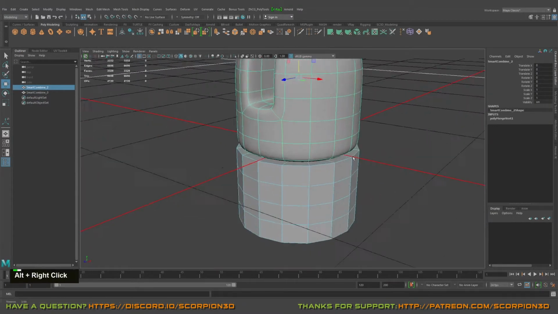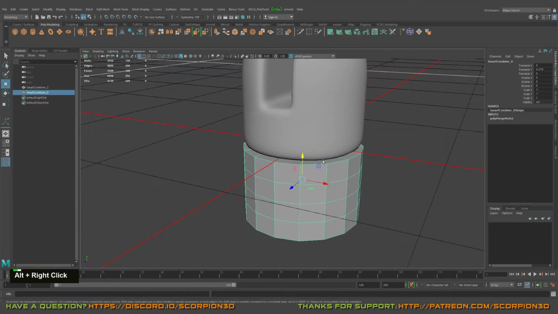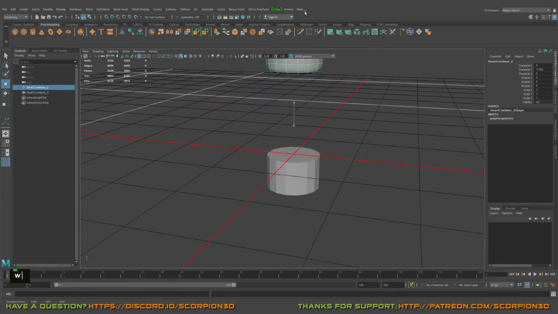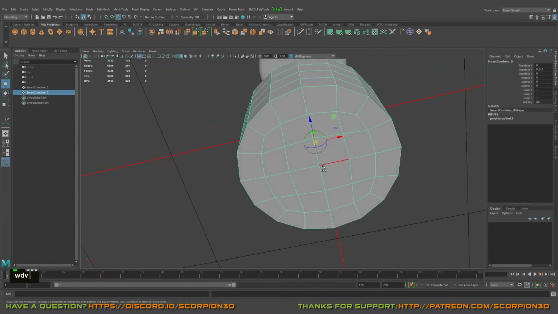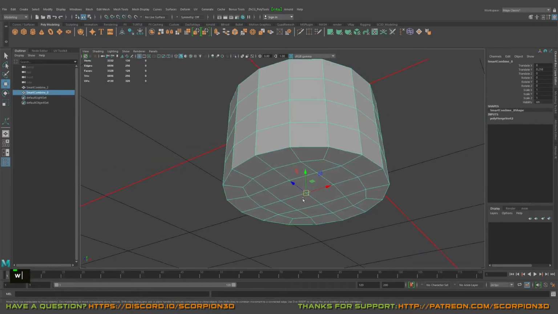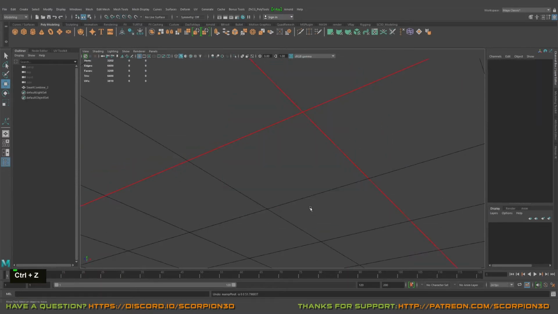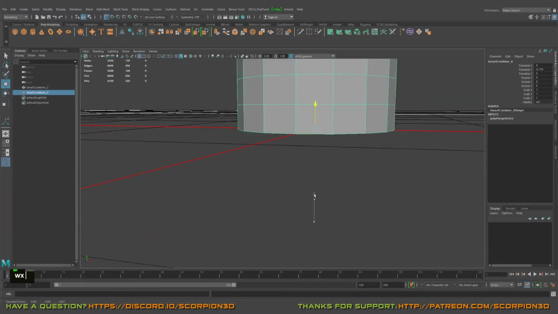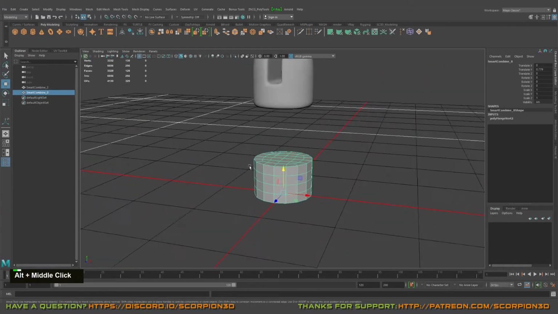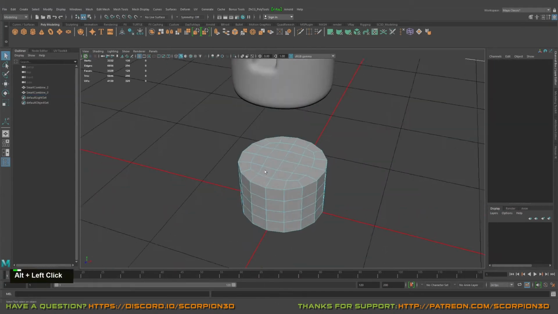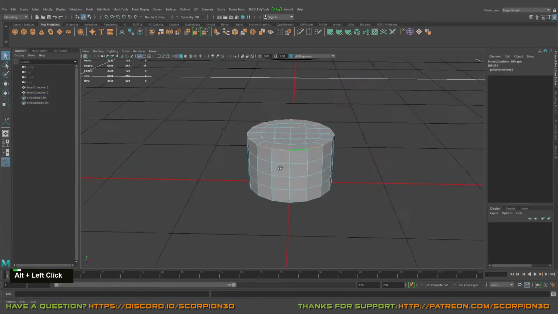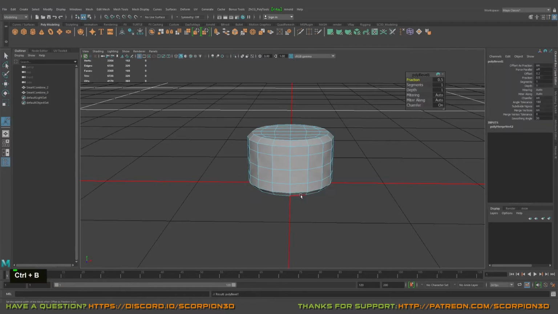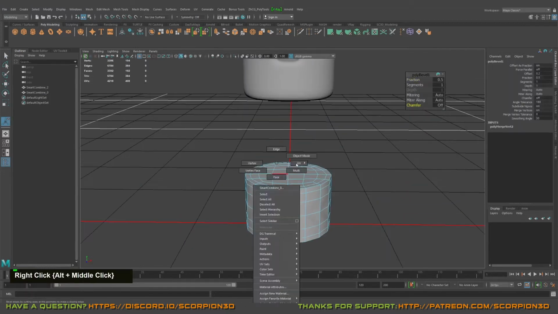Doesn't look so bad. Okay, so what I will do next, I will move it up, select our pivot, snap it to the vertex point and move it to the grid. Snap it to the grid. Okay, so for this bottom part, I will select the edges and just bevel them, chamfer, great.